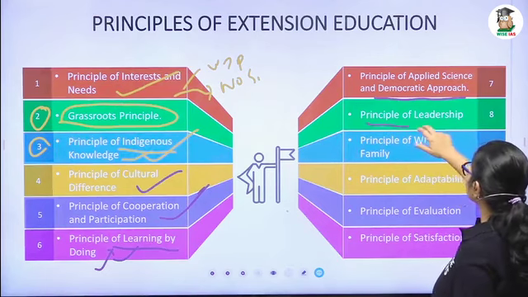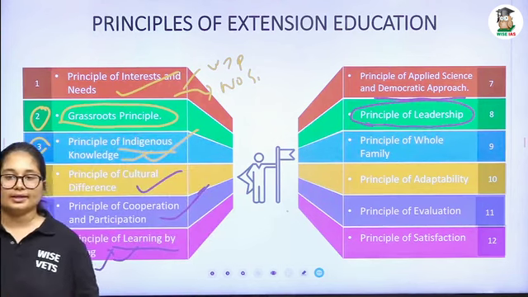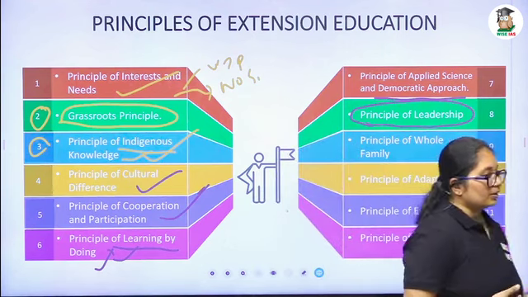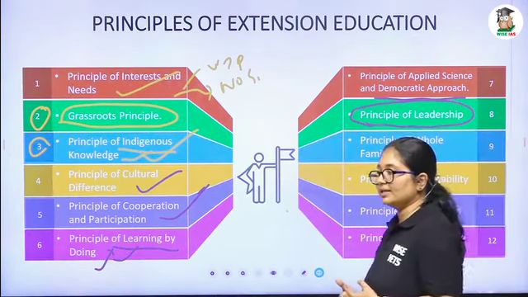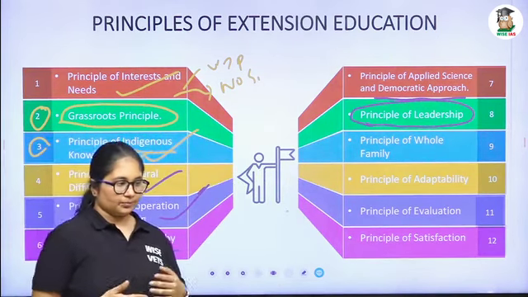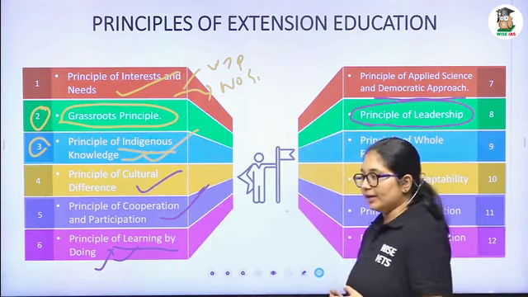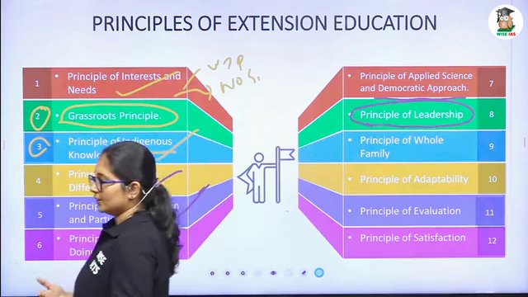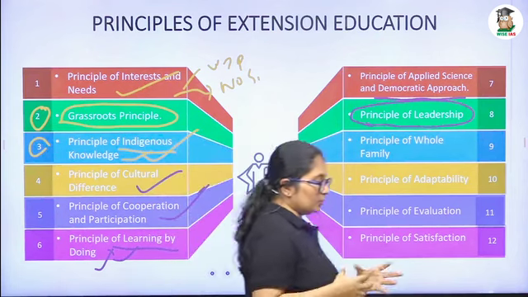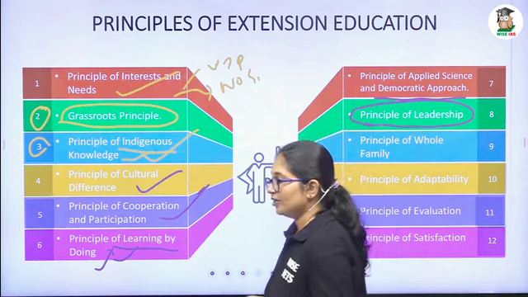Then the 8th one is the principle of leadership. What are leaders? They are the people who lead others, and they help others. In a particular society, some people may show more leadership. So once we are going to a society or a village, we can select those people who have more leadership quality, okay, and we can train them. We go to a society, select the people over there, assess their condition, and select those people with more leadership quality. After that, what can we do? We can train them, okay.